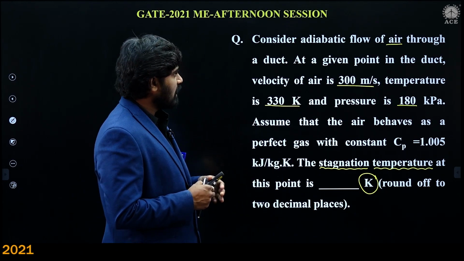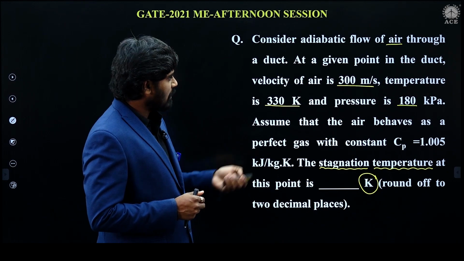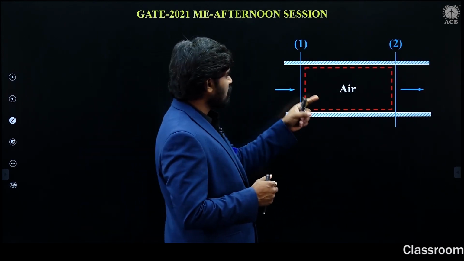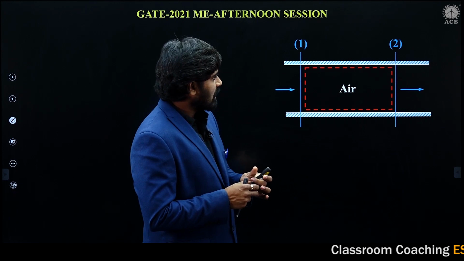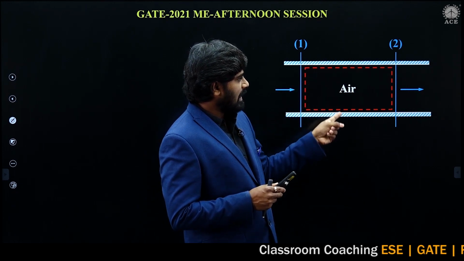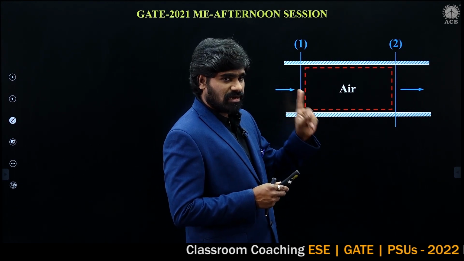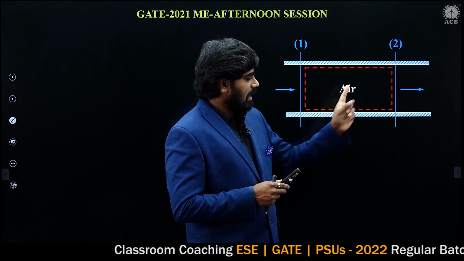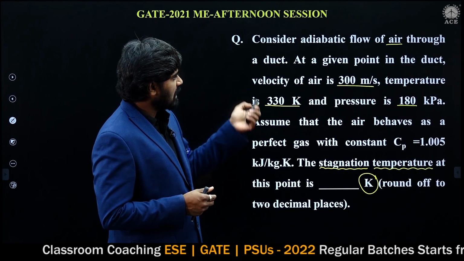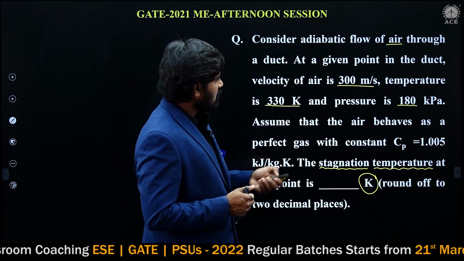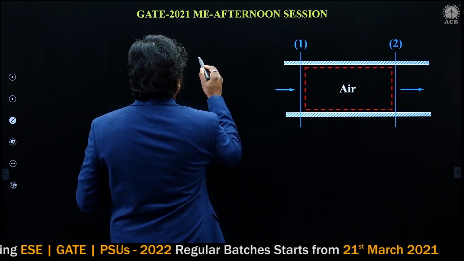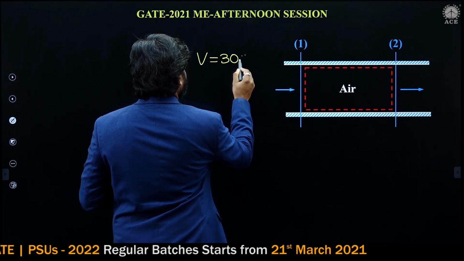He said air is flowing in adiabatic flow. I am taking a simple, rough diagram. Air is flowing in an adiabatic pipeline, an adiabatic duct, heat transfer is 0 here. Velocity is 300 meter per second, given.